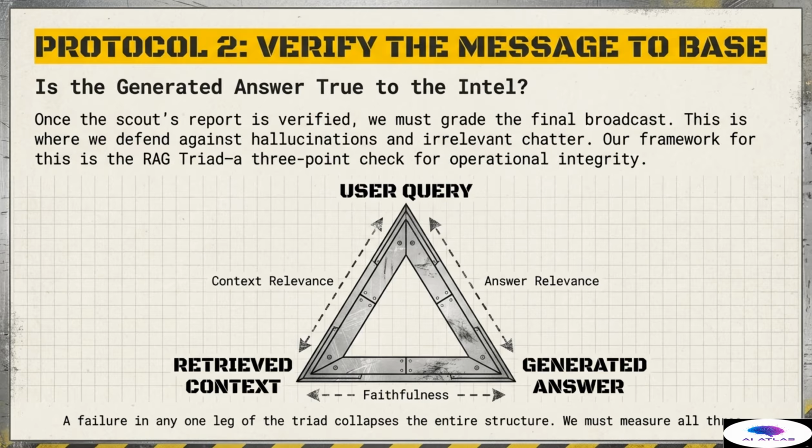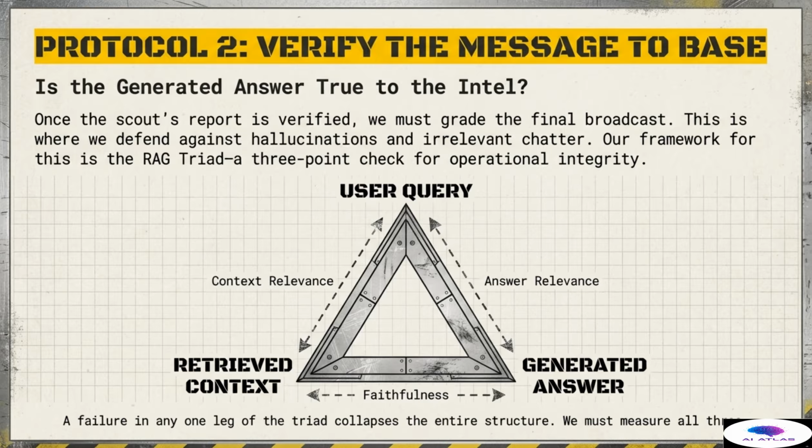Our objective here is to defend against the 2 remaining threats: hallucinations, which are factual lies, and irrelevant chatter, which wastes time and energy. Our complete framework for operational integrity in the generation phase is the RAG triad. The RAG triad defines the relationship between the user query, the retrieved context, and the generated answer, based on 3 foundational checks. The 3 legs of this triad are context relevance, answer relevance, and faithfulness. A failure in any single leg of this structure collapses the entire operation, resulting in an untrustworthy output.